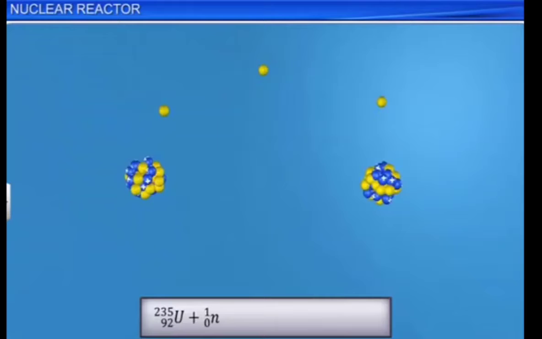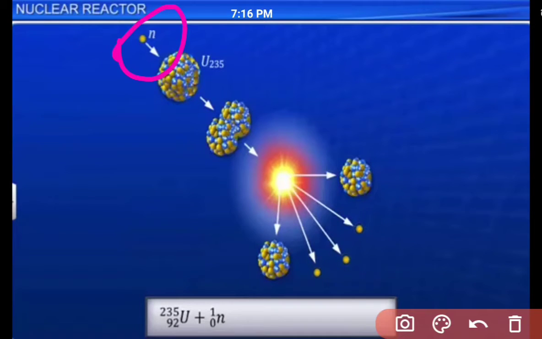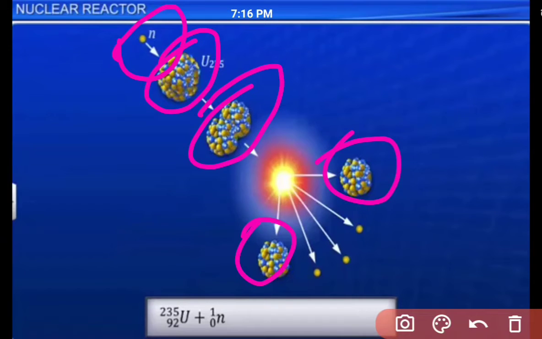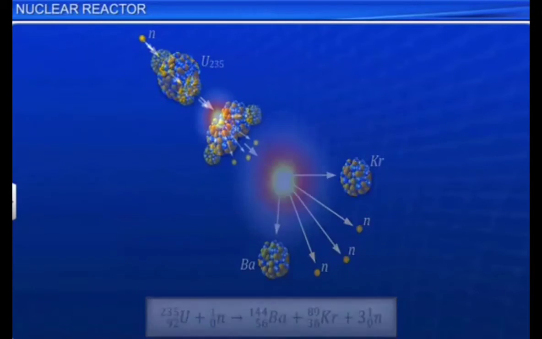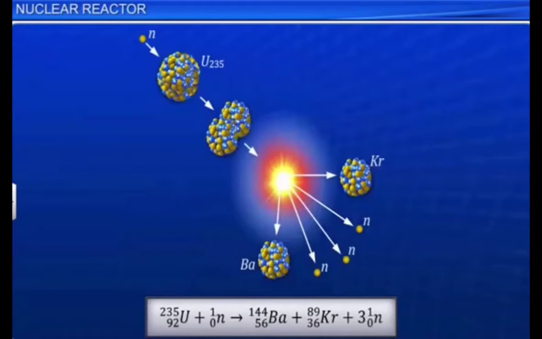Clear? So whenever a neutron bombards the uranium nucleus, it splits into two daughter nuclei and three neutrons are released. The neutron combines with uranium-235 and it becomes unstable. After that, it splits into two daughter nuclei and three neutrons by releasing an enormous amount of energy. For example, here we have taken uranium-235, and when it combines with a neutron, see the equation, it is converted into barium, krypton and three neutrons with enormous